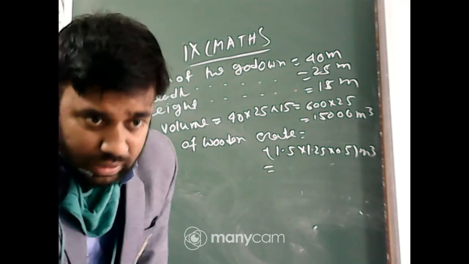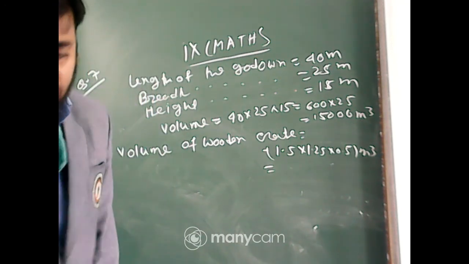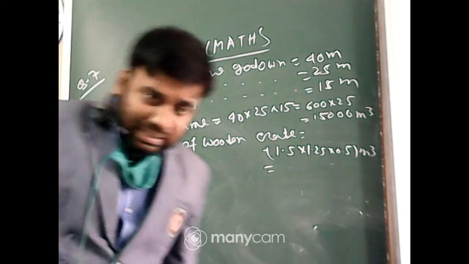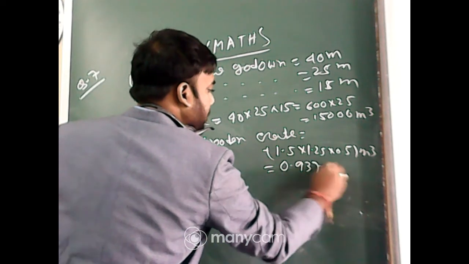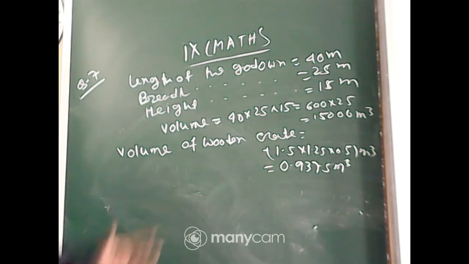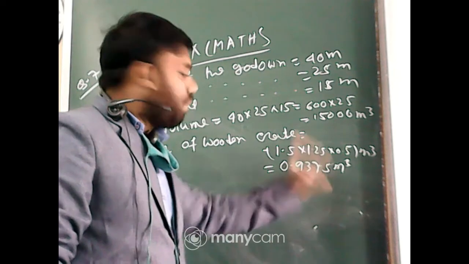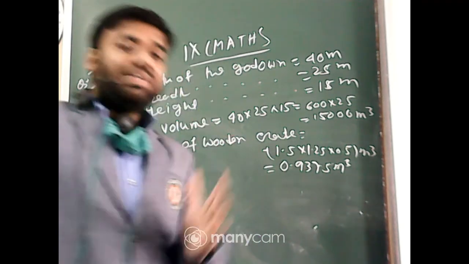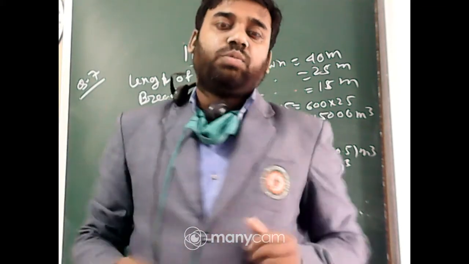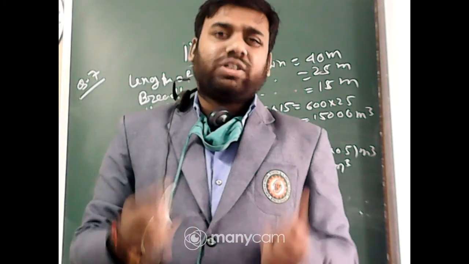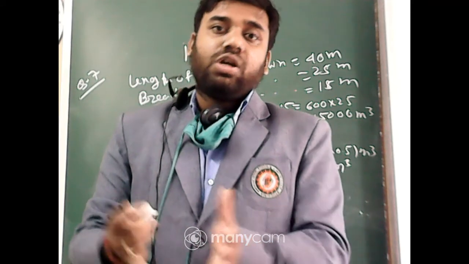What will be the volume? Yes, it is 0.9375. Now the volume of one wooden crate is 0.9375 meter cube. Now one thing, students, I am taking n as the number of wooden crates we can put there. We don't know the number, not 10, not 5, so I am taking n number of wooden crates.